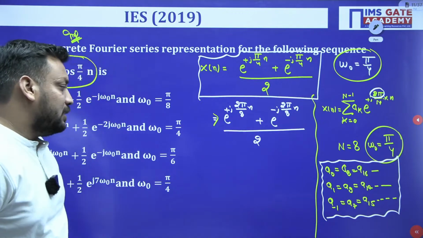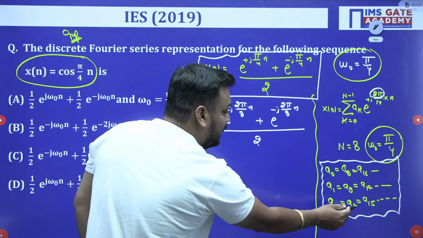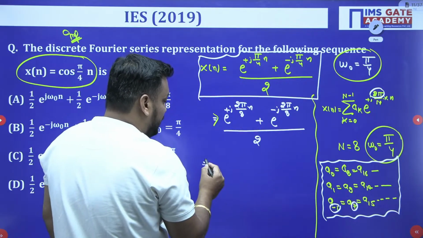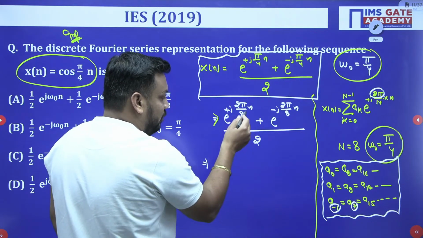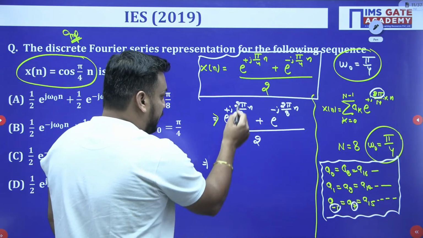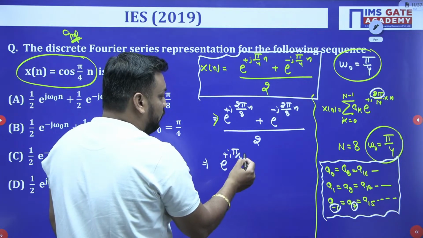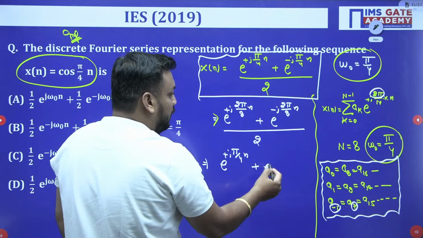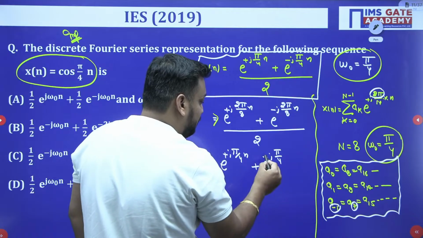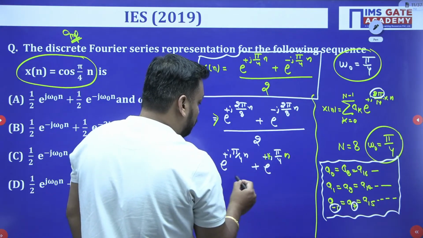So do reply fast, guys. Can I replace this minus 1 value as A7? Minus 1, can I replace it as 7? Yes sir, we can replace. So if I replace it, what will I get? Again you can cancel it, no problem. You can compare the minus 1 to 7. So again 2 and 8 cancel. So e to the power j pi by 4 into n, plus e to the power minus j pi by 4, and this minus 1 I am replacing with 7, into n upon 2.